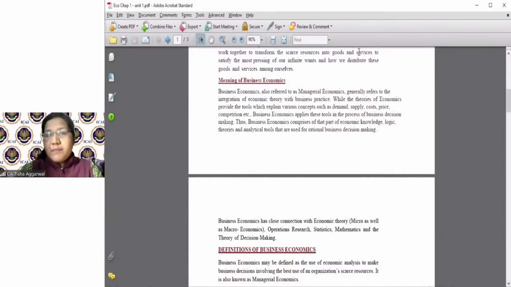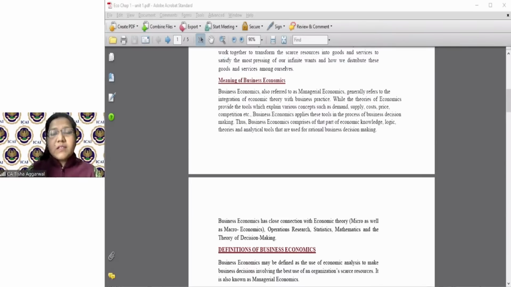There comes the relevance. Because in the global scenario, as a chartered accountant in a managerial position, as future business leaders, you are going to solve problems from the economic perspective also. We are not just going to teach you how to be thorough with debits and credits, but the analysis, the analytics, the dynamics of the business, the case studies have to be analyzed accordingly. Today we are living in a global world, a global village. You need to know how economics plays a pivotal role in your business problem solving.